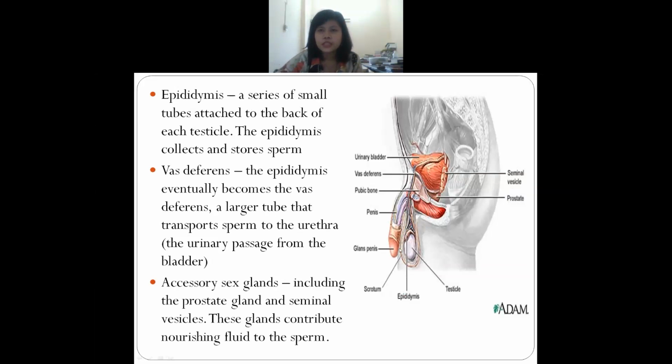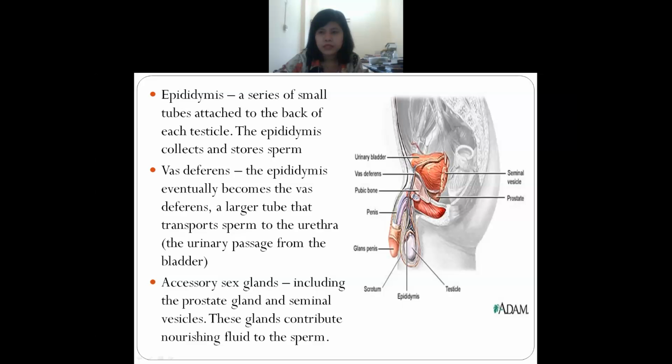Next is the epididymis, the next organ. What can you get in the epididymis? The epididymis is a small tube. It means it is made up of a tube, but the size of the epididymis is small. You can see here that it is attached to the testicle. This is the testicle, and it is attached on each side. I am showing you only the side part, not both parts.